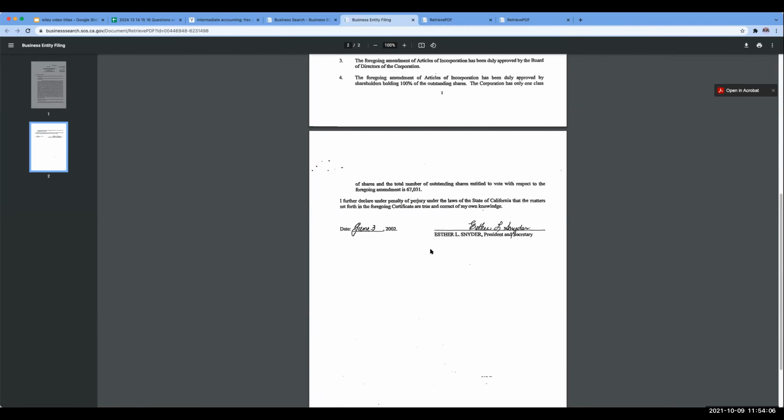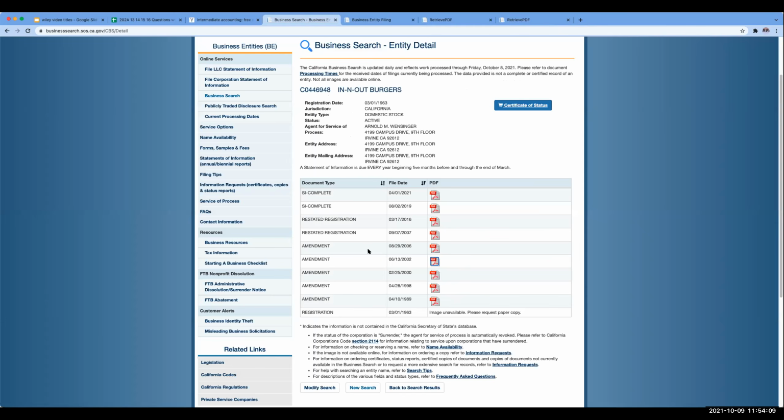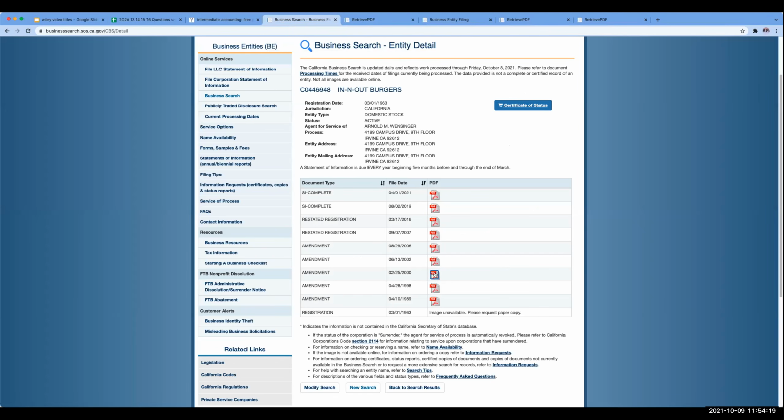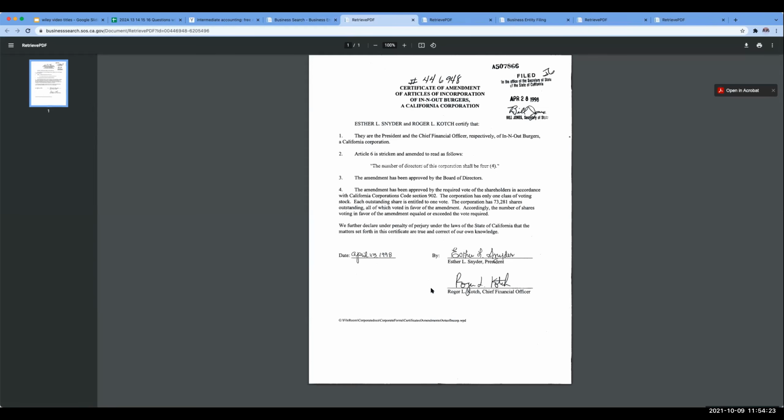Okay, so here we go. Here's some more amendments. And again, when you're looking at the incorporation documents, you have to go through and file your initial articles, but you can always go later and amend the articles of incorporation. So that's kind of what's happening here.